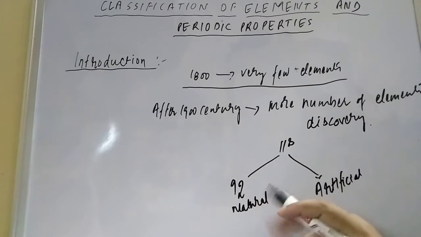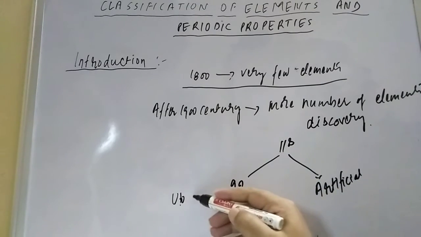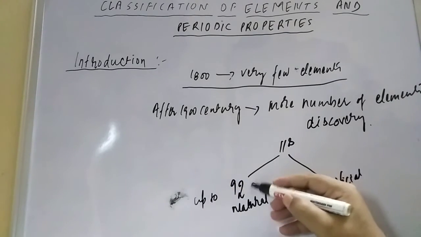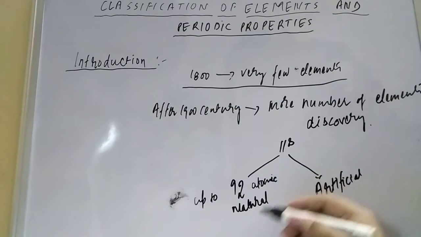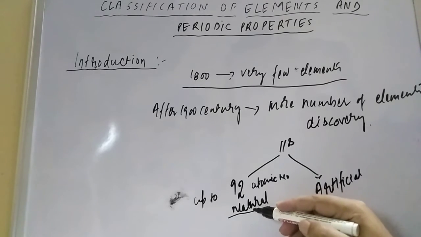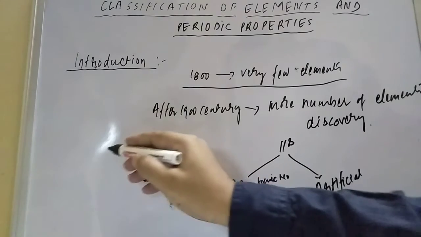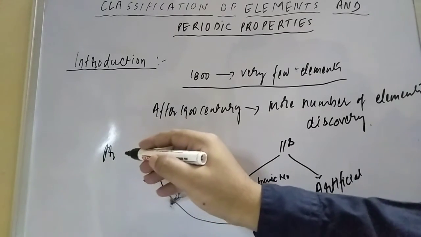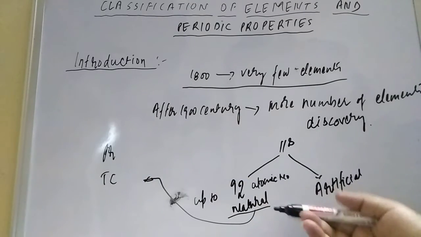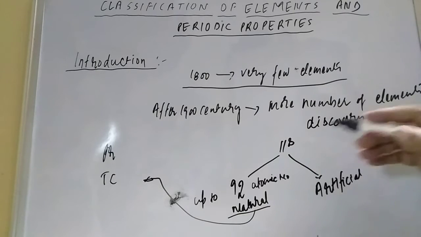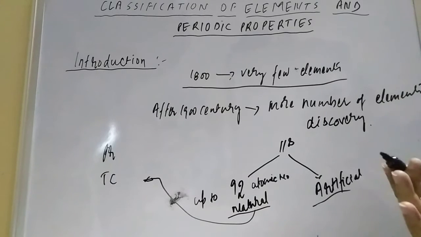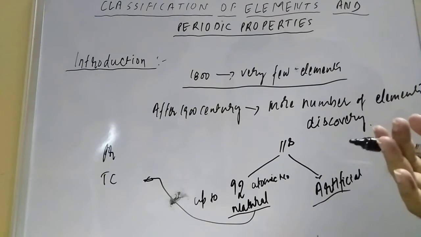Actually, elements up to atomic number 92 are the natural elements. Out of these 92, two elements are exceptions: one is promethium and another is technetium. It means around 90 elements are natural, and the remaining are artificial elements. They may be radioactive elements where the lifetime will be very short.